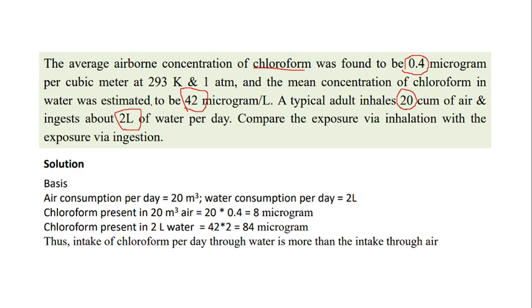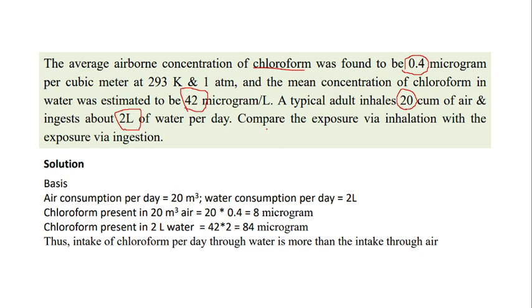So this is what is given as the concentration in the air. And the concentration given in water is 42 microgram per liter, so you need to multiply 42 into 2 liter. So the answer is 8 microgram of chloroform is present in 20 meter cube of air and 84 microgram is present in 2 liter of water.